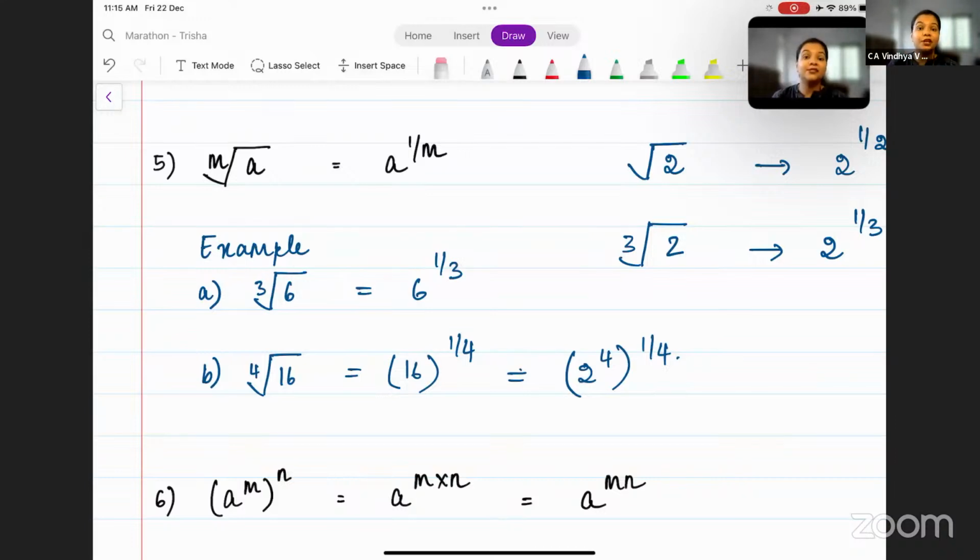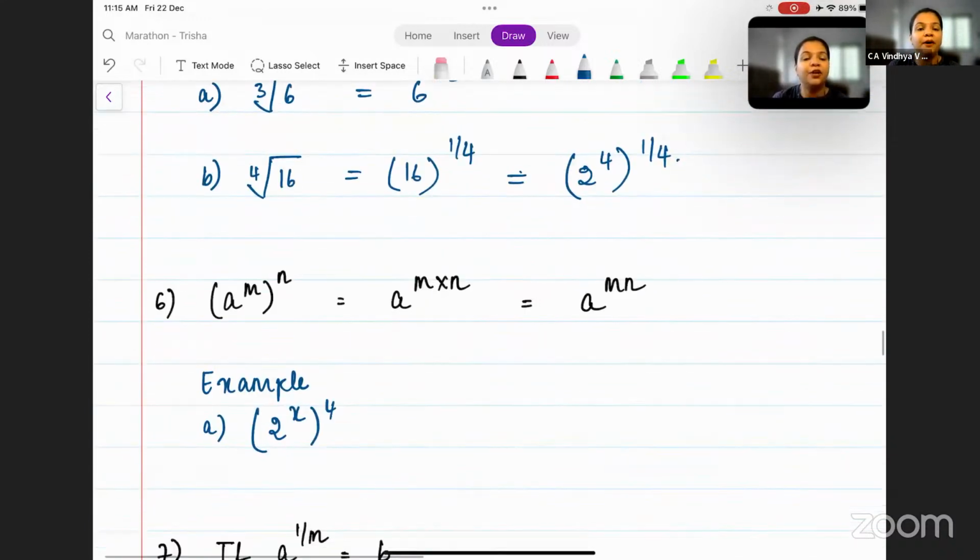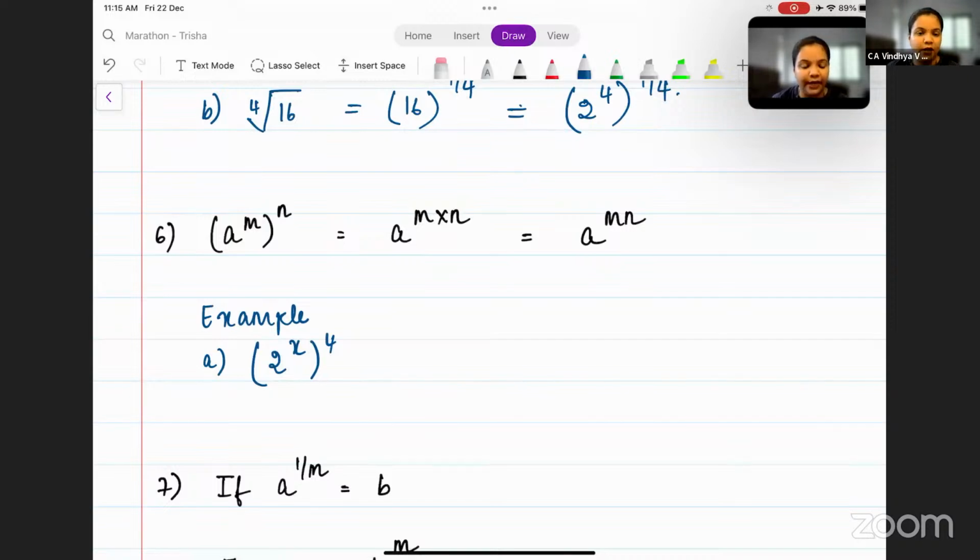Okay. Bringing us to the next property, which is a to the power m whole to the power n. That means the power is multiplied by another power. So in this case, m can be multiplied with n. A to the power m whole to the power n becomes a to the power m into n, which can also be written as a to the power mn.